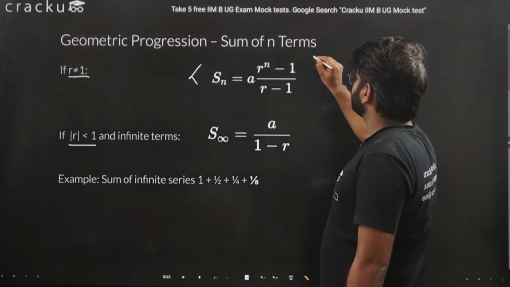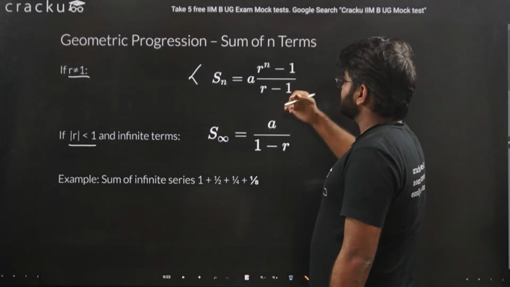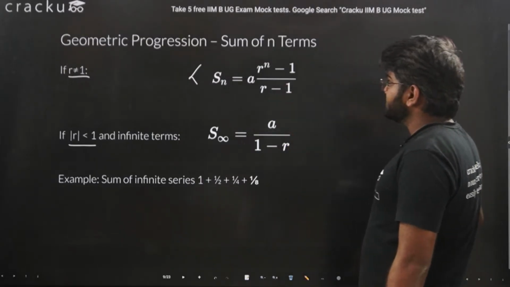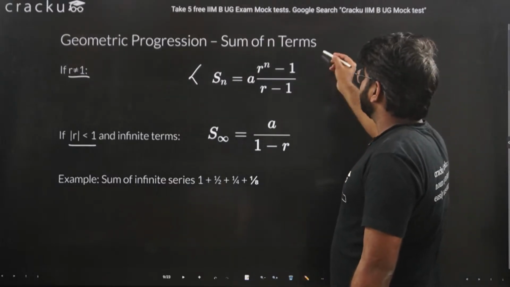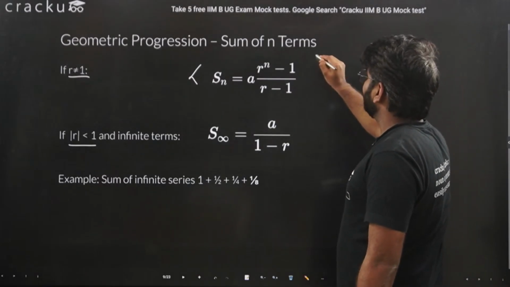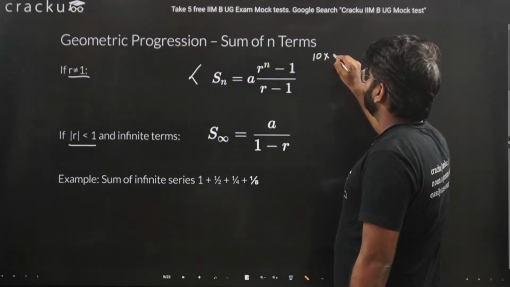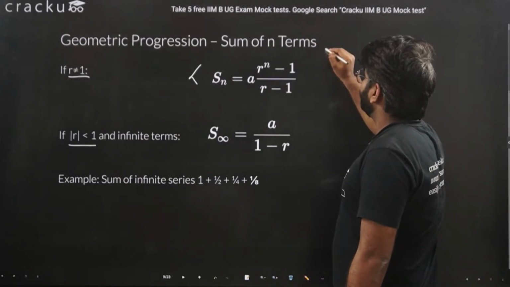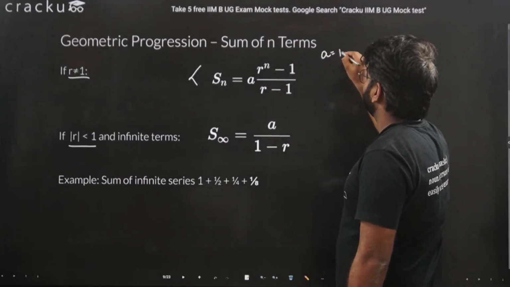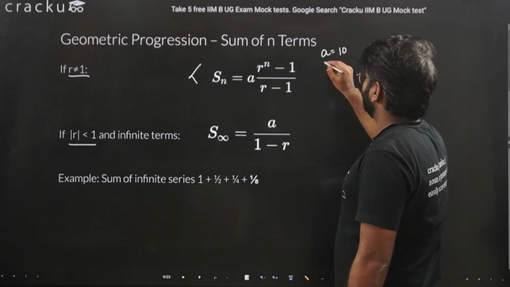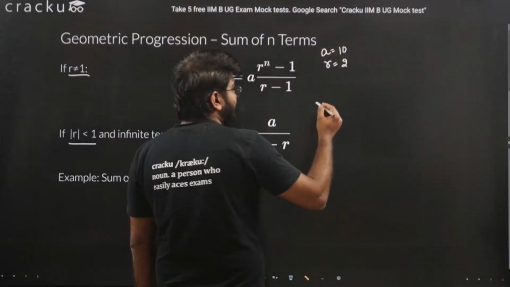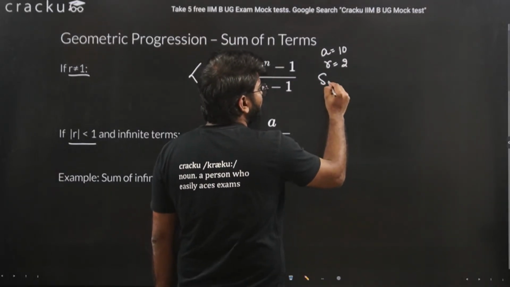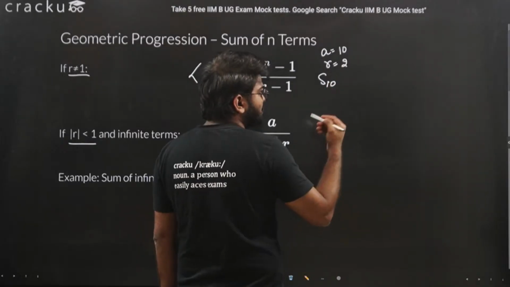Let's take a smaller one to calculate, which will be easier. Let's say our number is starting with 10 and it is multiplying with 2, or basically the first term is equal to 10 and common ratio is equal to 2, and we need to find the sum of, let's say, 20 terms of this series.